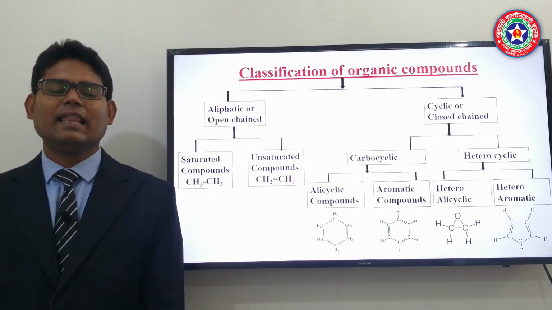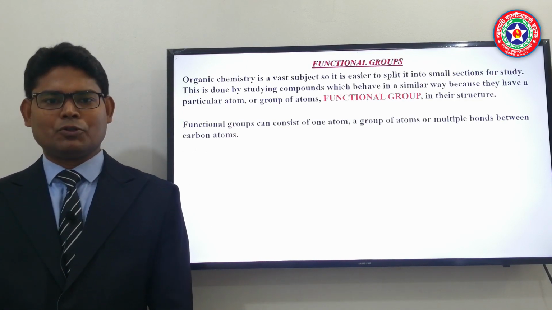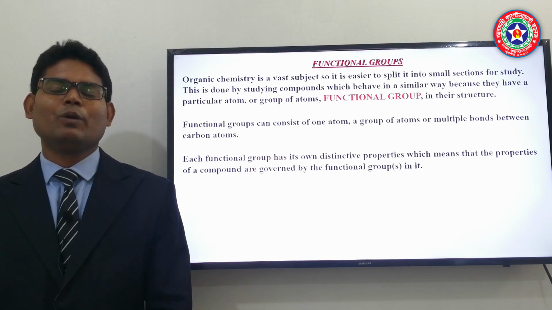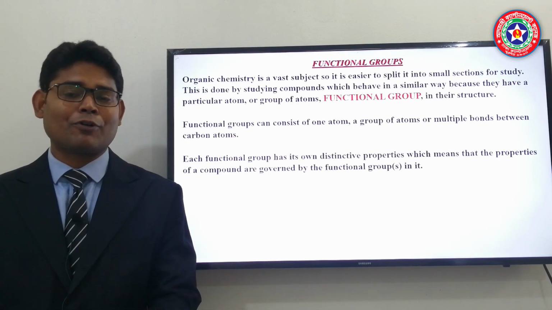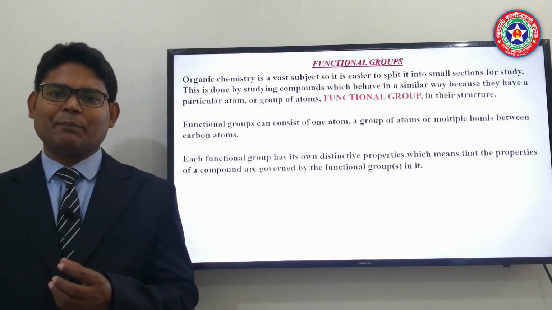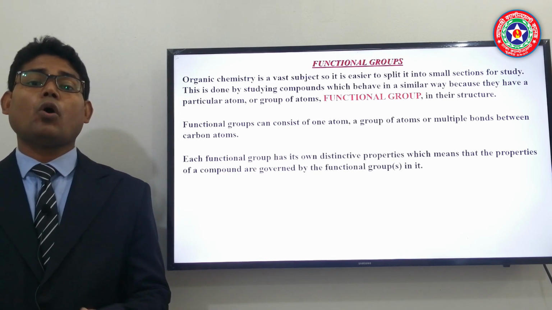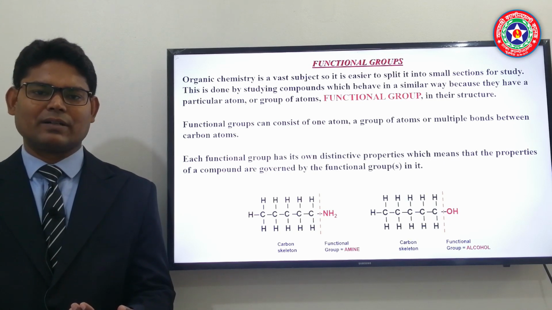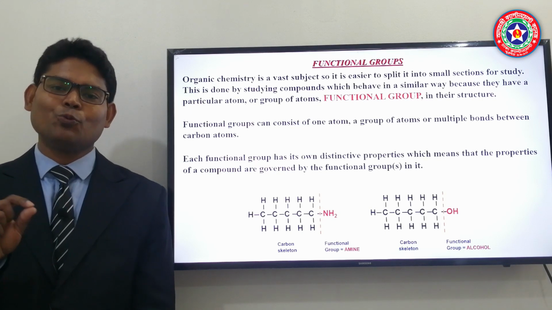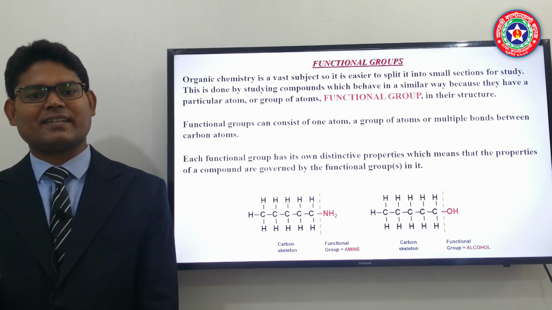Now in our next slide we are going to discuss functional groups, which is a very important part. If we don't understand this, we will have some problems. So you need to focus on this very carefully. Functional groups are some atoms or groups of atoms in an organic compound which control all the chemical characteristics of an organic compound. It means in a carbon hydrogen skeletal structure, some group of atoms will be present, and these groups of atoms will control all the chemical characteristics.